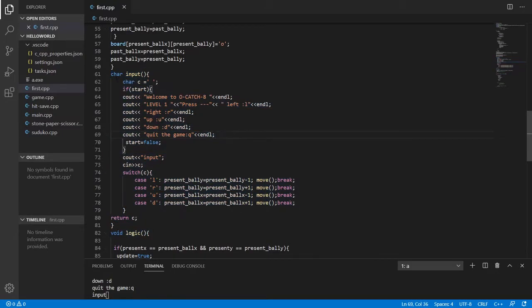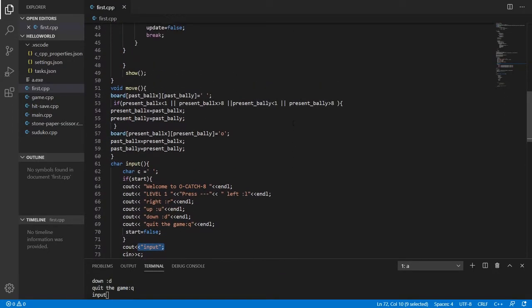So same in this, there was a start time when I wanted something to run and the other things not to run, so I used this, and for the other part I wanted this. Now this is the important part. Whenever a person inputs something, it is taken into the switch case. The switch case checks, then we go into the move function.